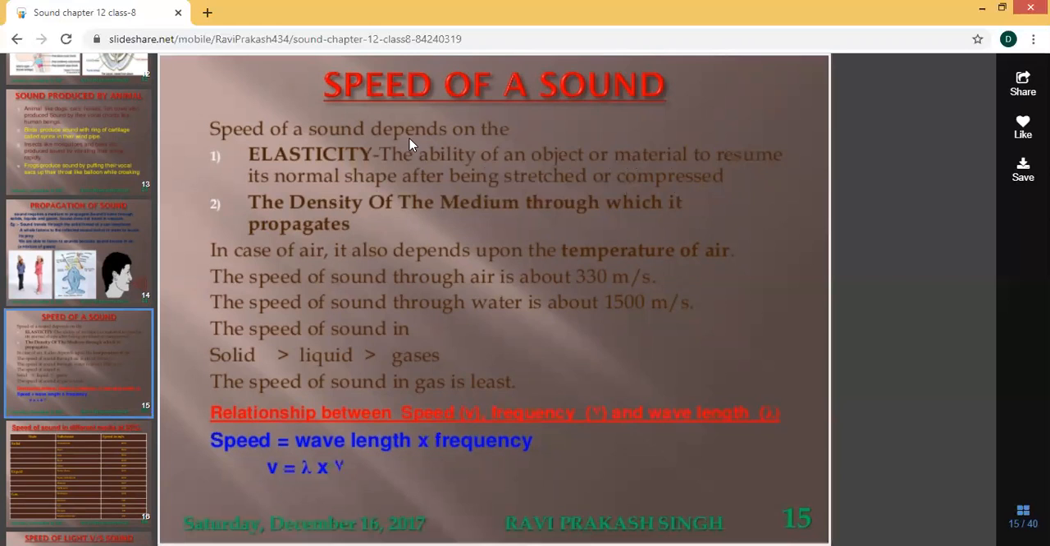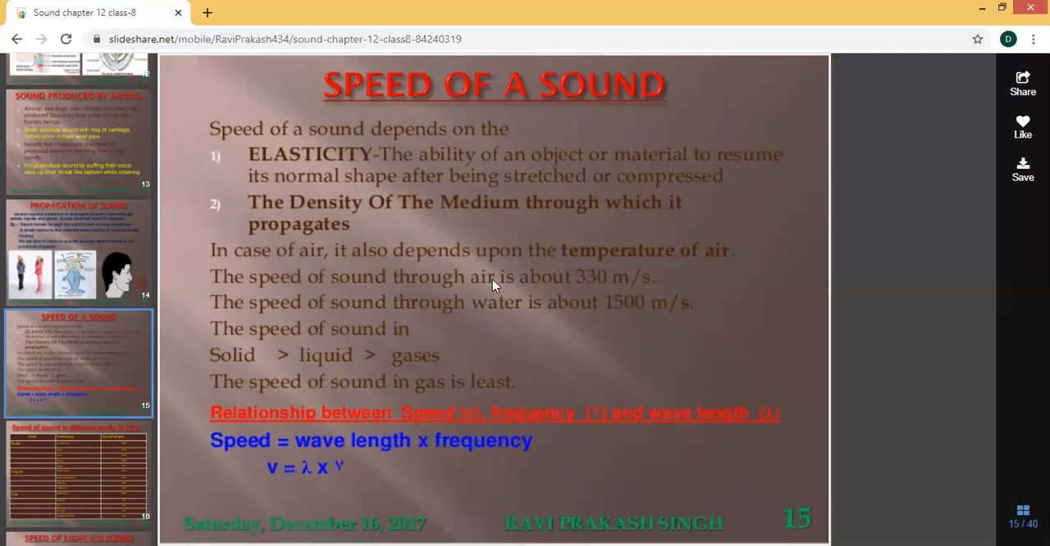Second point, the speed of sound depends on the density of the medium. The medium may be solid, liquid, or gas. Based on the thickness, the density of the medium through which it propagates, the speed of sound will change. So mainly, the speed of sound depends on the elasticity of the material and the density of the medium. In the case of air, it also depends upon the temperature of the air.